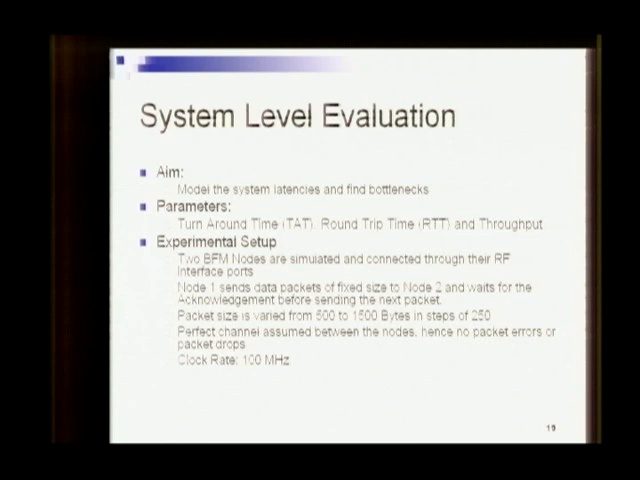The experimental setup is very similar to the previous one. Again, the two nodes are simulated, connected to the IO ports. The data frame transfer and ACK transfer is again the same. To better get an idea of the system latency, we varied the packet size for each transfer from 500 to 1500 bytes in steps of 250. This gave us 5 data points. The perfect channel has been assumed again, and the clock rate stayed the same, 100 megahertz.